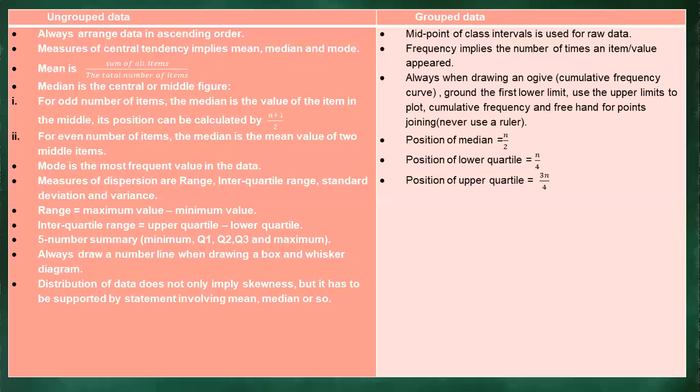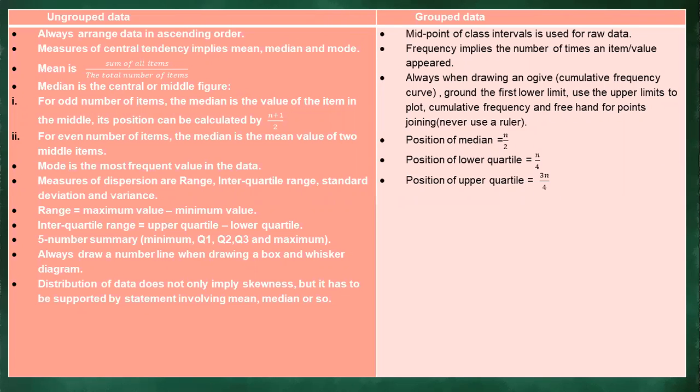When you have to determine the range, you say the range is equal to the maximum value minus the minimum value. Because we have touched on the 5-number summary, we talked about how we determine the minimum value and how we determine the maximum value. So if we are able to determine those, then you can determine the range.